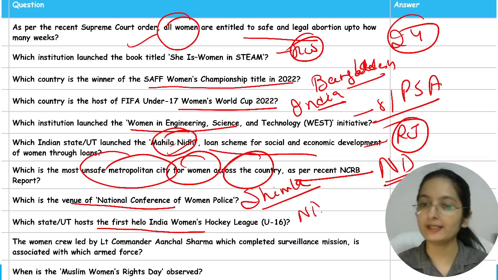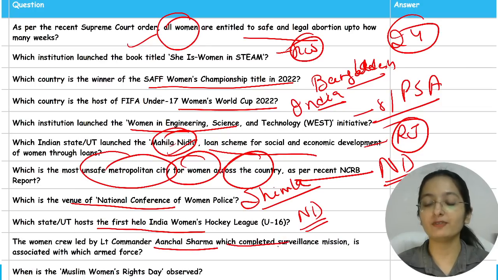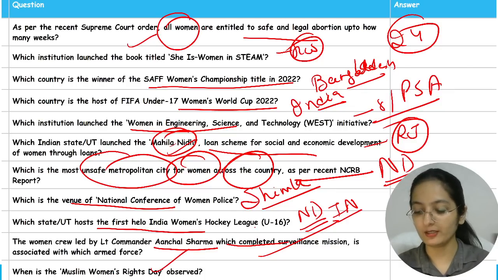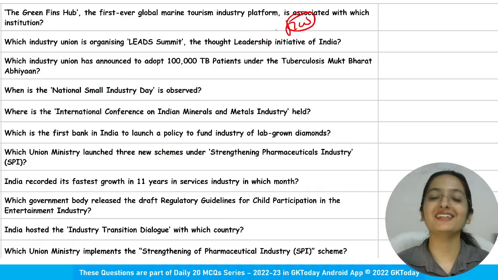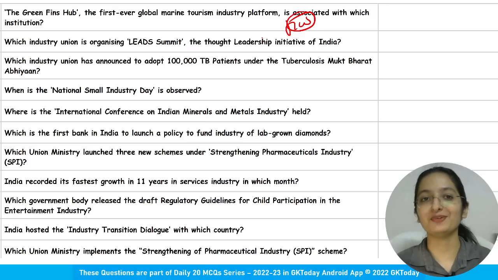Which state hosts India's first Women's Hockey League? Again, New Delhi. The women crew led by Lieutenant Commander Aanchal Sharma, which completed the surveillance mission, is associated with which armed force? Indian Navy. And when is Muslim Women's Rights Day observed? 1st of August. So 1st of August is the right answer here. Then coming to certain other miscellaneous questions. The first question is your homework. Take the first question as your homework today.